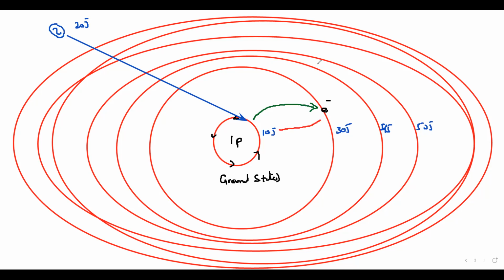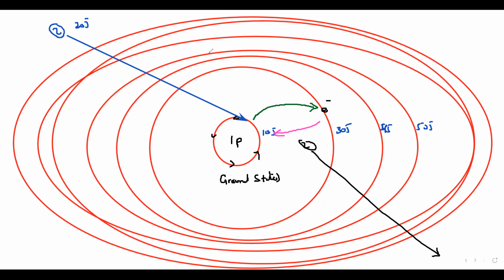As a result, when it returns to the original shell, it will emit that photon which was absorbed, and that photon will be equal to the difference in the energy of the two shells. So this photon will go out when the electron returns back to its original level.